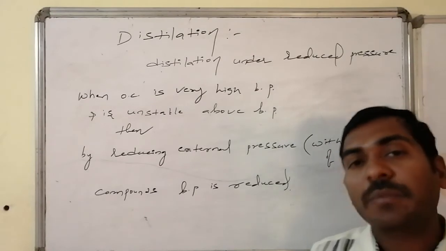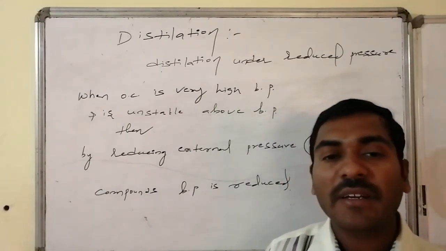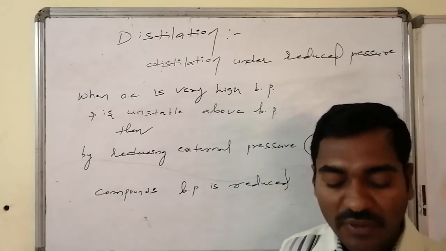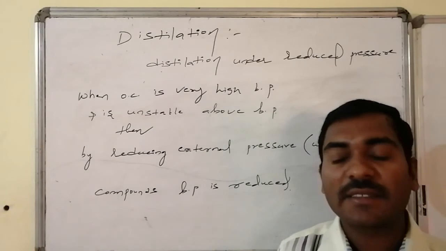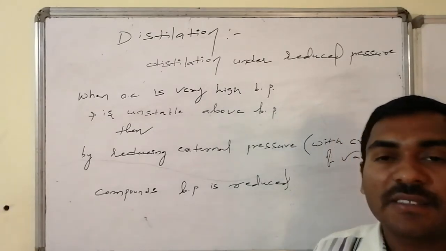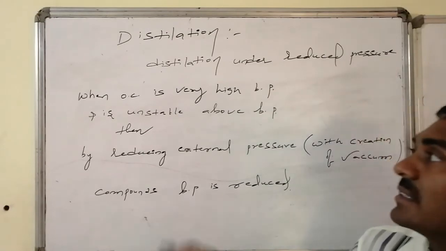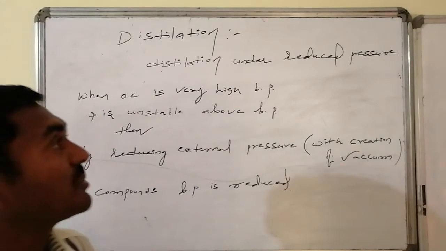By maintaining lower pressure from outside by creation of vacuum, the actual boiling point of the material is reduced. So under lower temperature conditions only the material undergoes vaporization and consequently condensation, and it is separated from the other impurities. Such a process is said to be distillation under reduced pressure conditions.